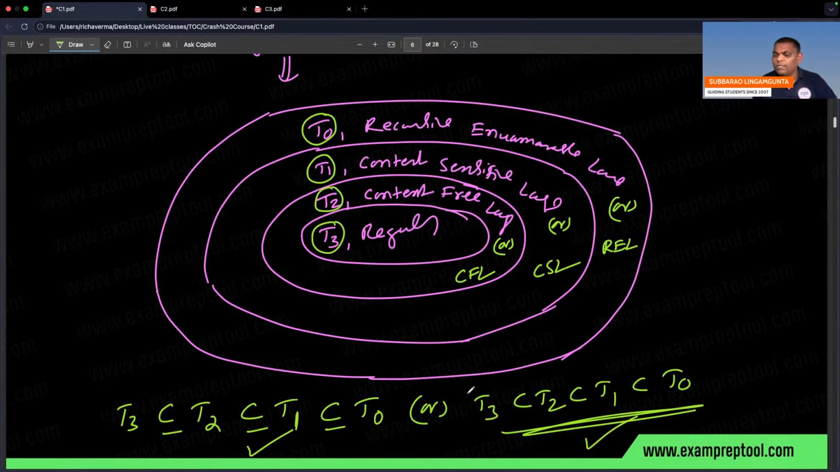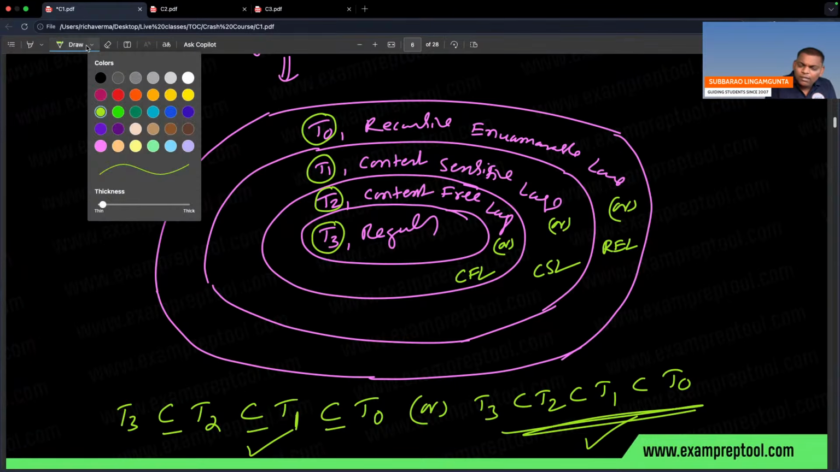Until now everyone is fine. Right? So what is T3's other name? Regular. T0's other name? Recursive enumerable language. Who is the superset? Recursive enumerable language, because T0 contains more. Okay, fine.